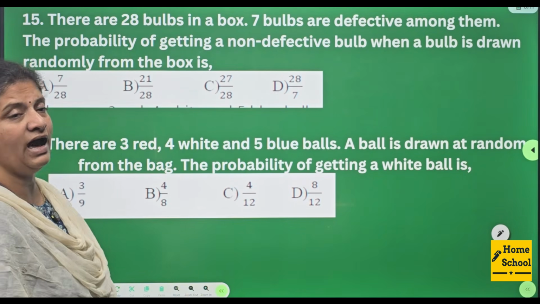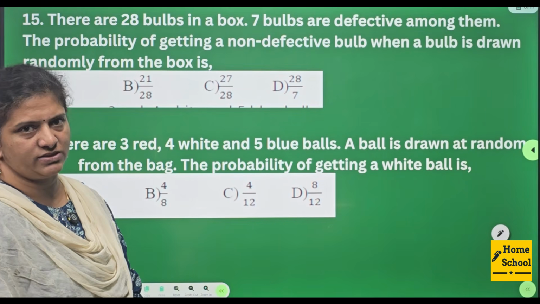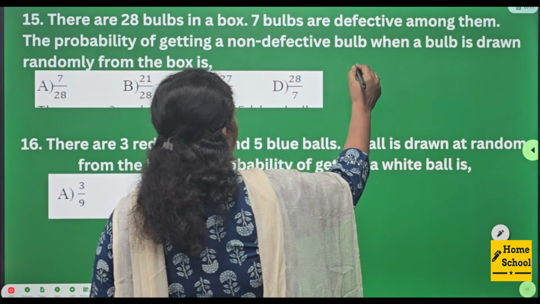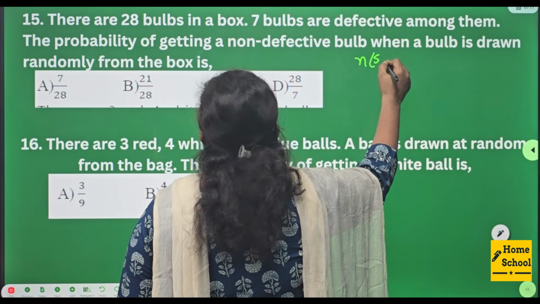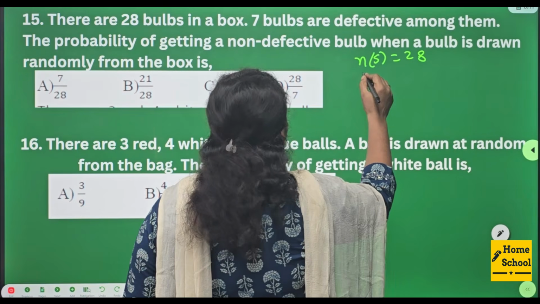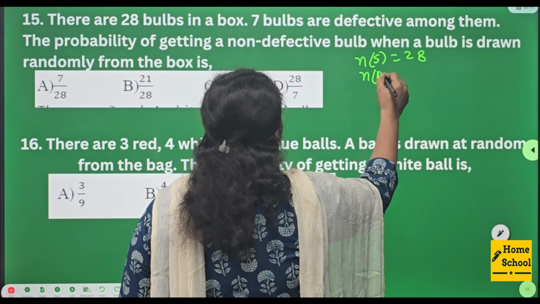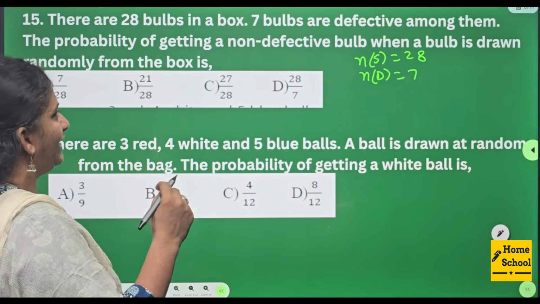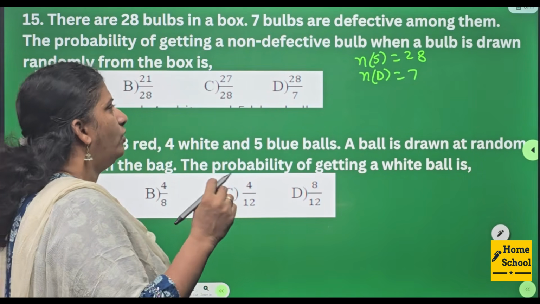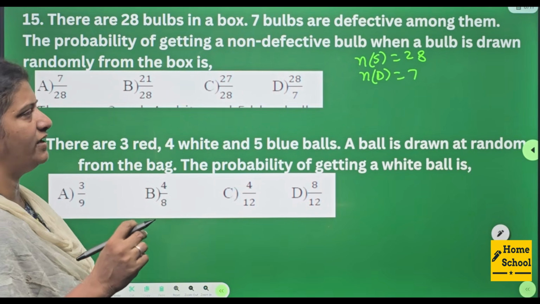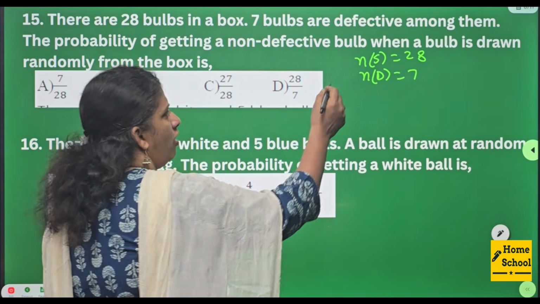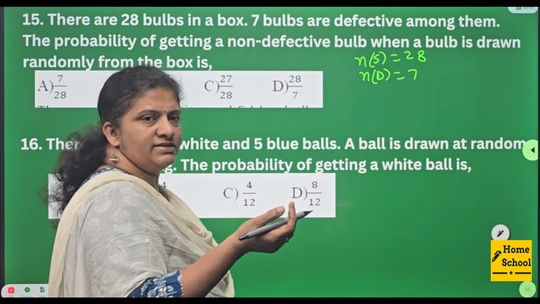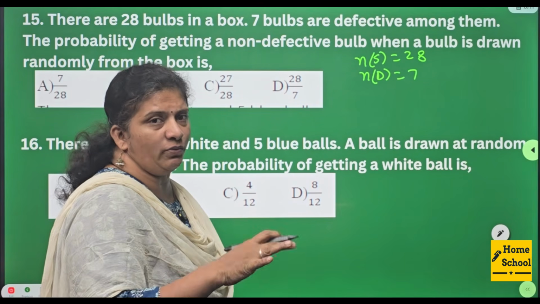15. There are 28 bulbs in a box. 7 bulbs are defective. Total bulbs n of S is equal to 28. How many are defective? 7. The probability of getting a non-defective bulb when a bulb is drawn randomly from the box. Among these, 7 are defective, which means immediately we will say non-defective will be 21.